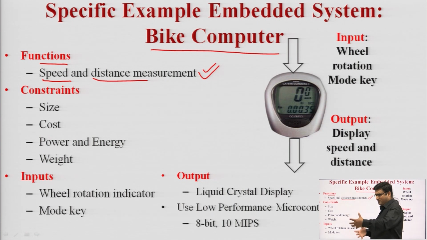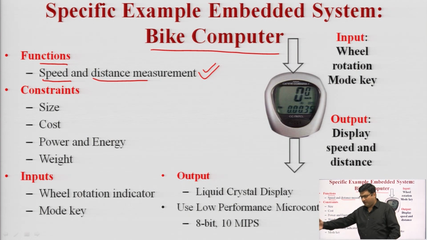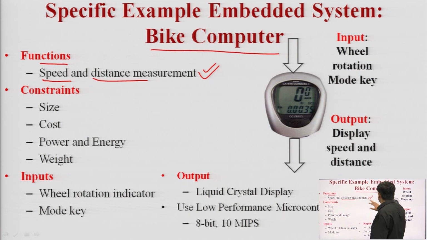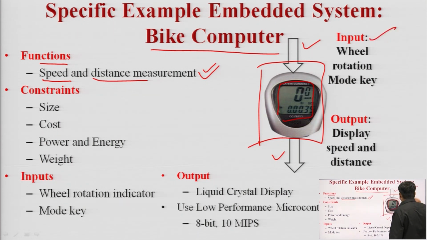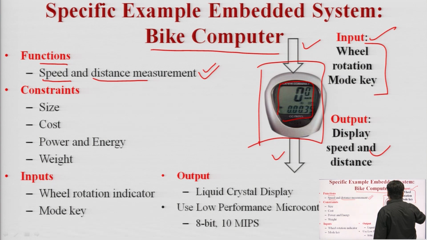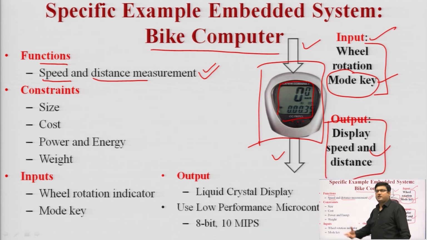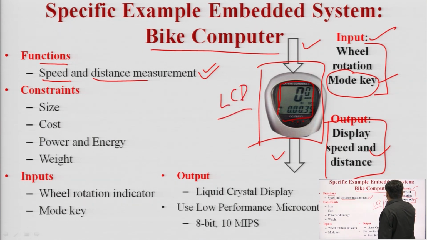How is it calculated? It is connected to our wheels, and whenever the wheels rotate, it measures the speed and distance and displays them on the LCD screen. This is a bike computer. We can say this is an embedded system because it has a processor, input unit and output unit. What is the input? Wheel rotation and the mode key. The mode key means we can set and change the parameters. These are the keys. And the output is the calculated parameters, displayed in the form of an LCD. This is the LCD screen.